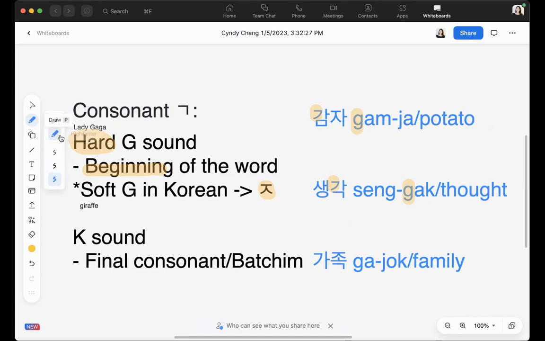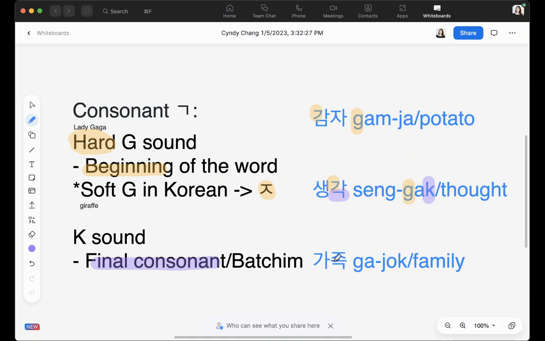Let's look at the second rule now. For the K sound, the consonant g comes as a final consonant, also called 받침. In the same word, 생각, we spot another consonant g at the very end. And we're romanizing it with the K instead of G. So it's 생각, not 생각.